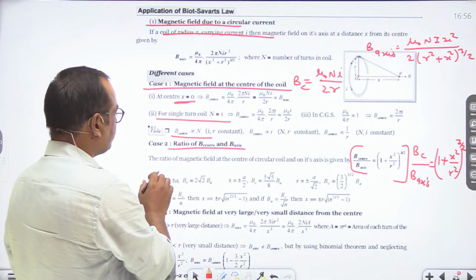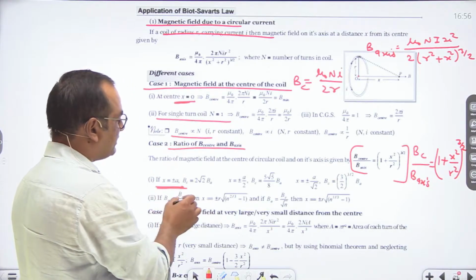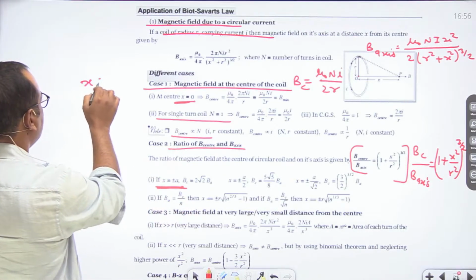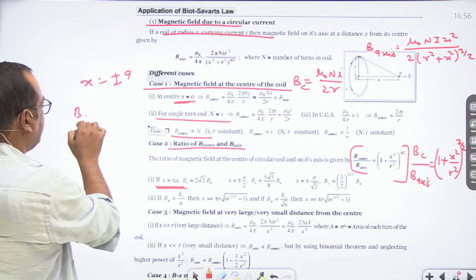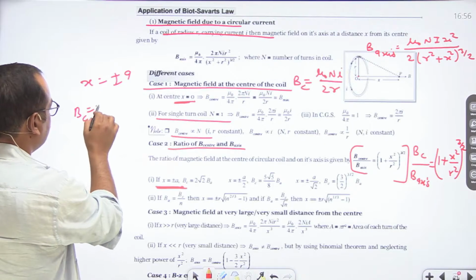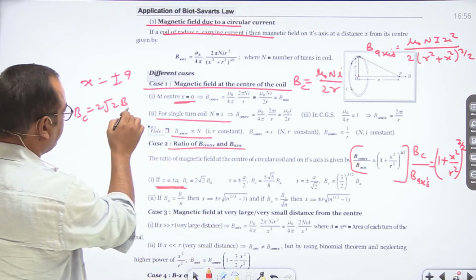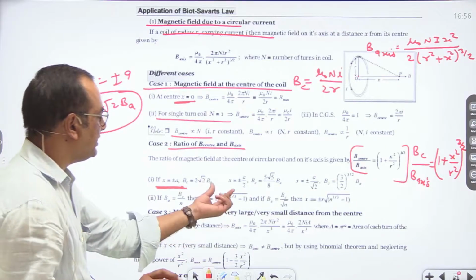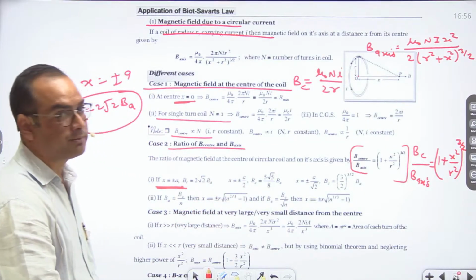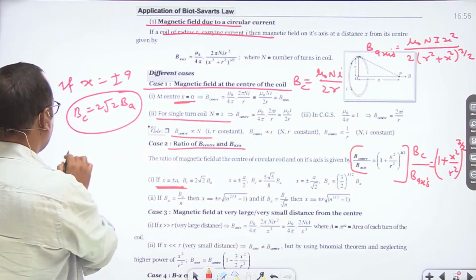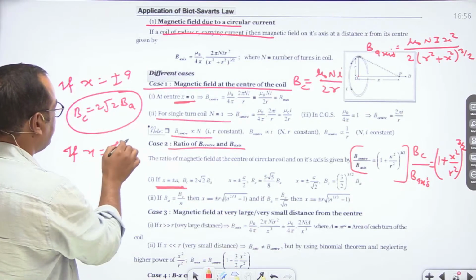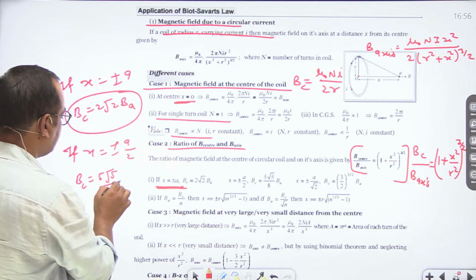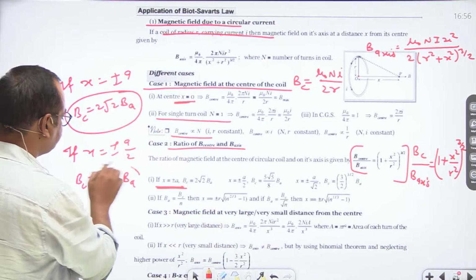Now if x is equal to plus minus a, then in that case B center is equal to 2 root 2 times B a. Similarly, if x is equal to plus minus a by 2, then in that case B center is equal to 5 root 5 upon 8 of B a.